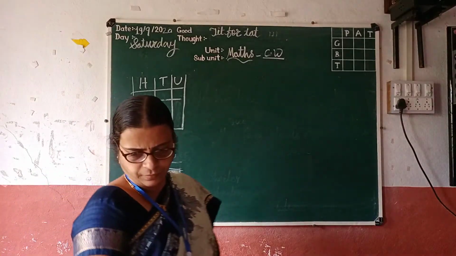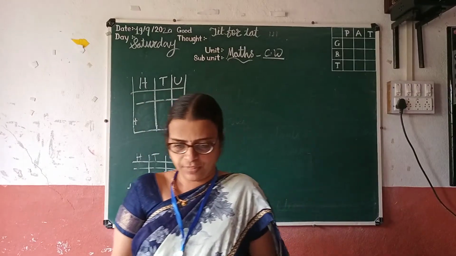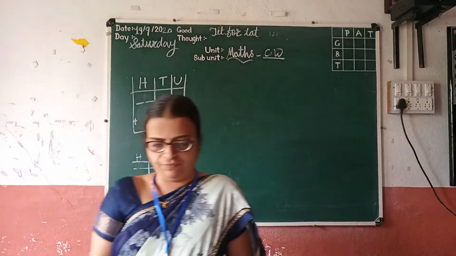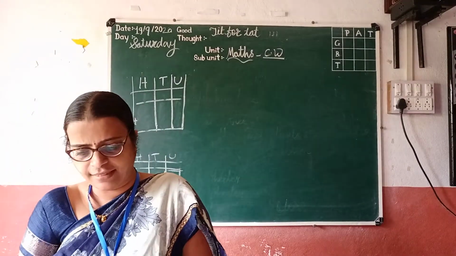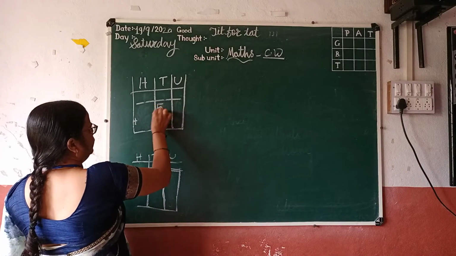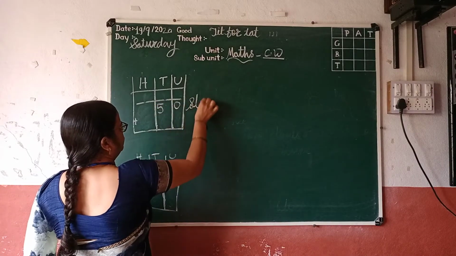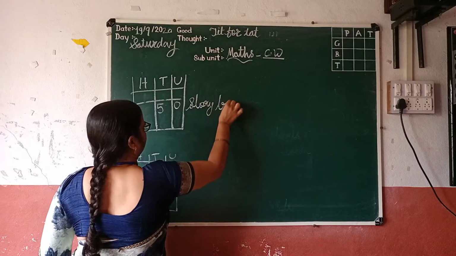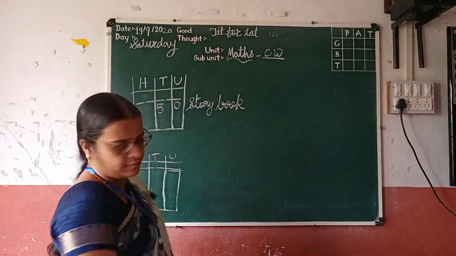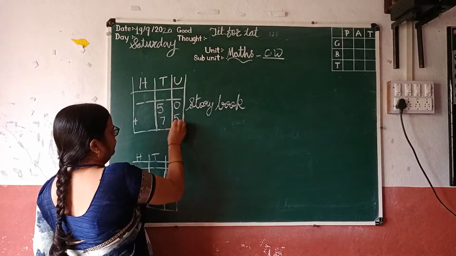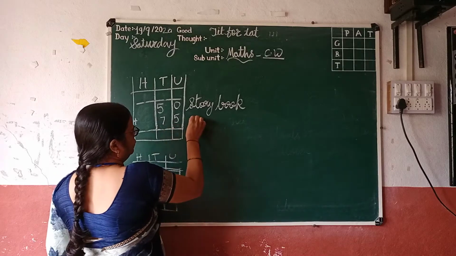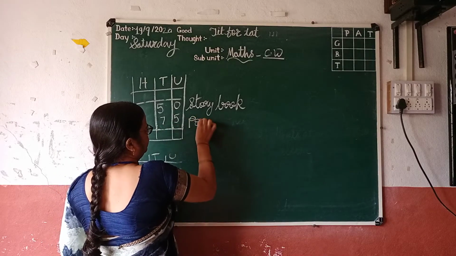Now look here, solve the following problems. First, story books are 50 and books of poems are 75. So how many altogether? So look here, 50 story books and 75 poem books.